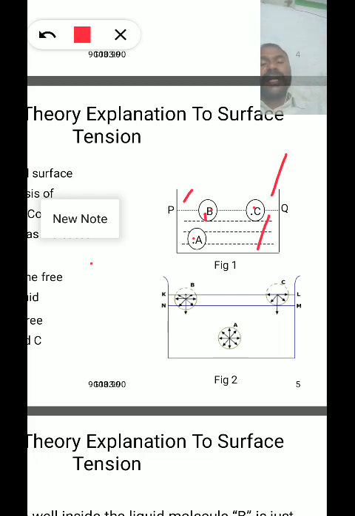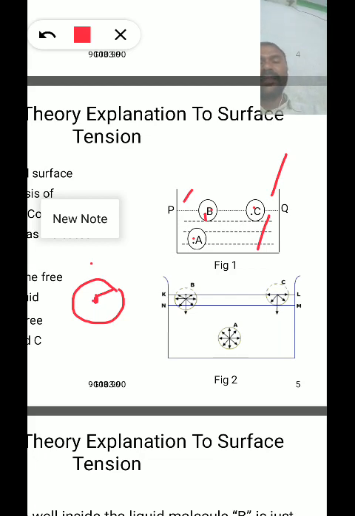Molecule A is completely inside the liquid. Taking the molecule as center and the molecular range as radius, a sphere drawn is called the sphere of influence. So the center of the sphere of influence of A is completely inside the liquid.